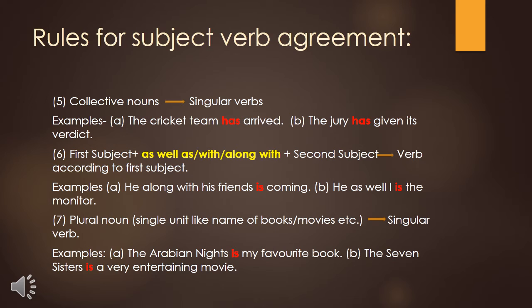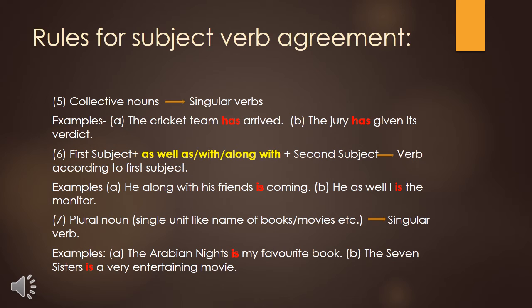You can see the second example. He as well as I is the monitor. He is a subject, I is also a subject, but whatever helping verb I have used here, I have used according to the first subject, that is he. He as well as I is the monitor.